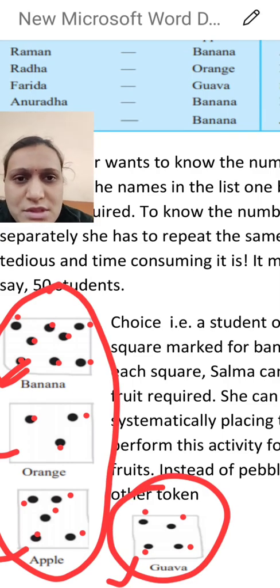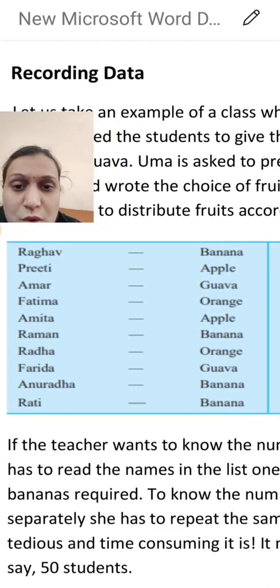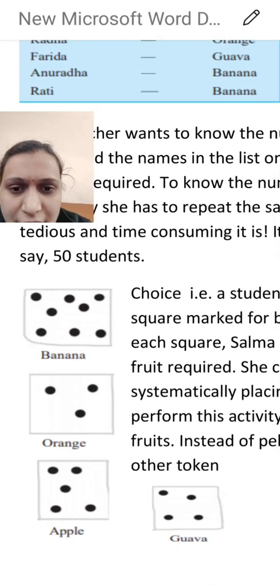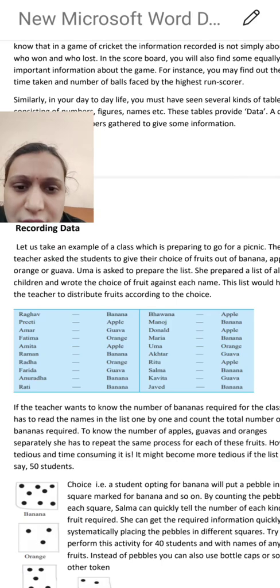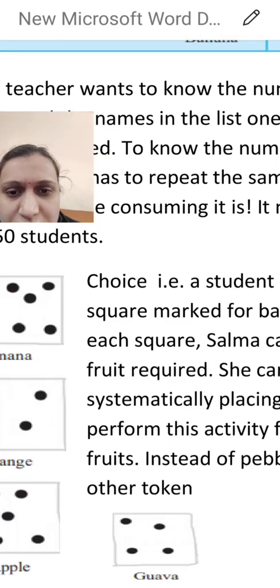Suppose the teacher has taken pen and paper like this. It is quite tough to identify which student needs which fruit, but it is easy to see that this many students need banana, orange, apple and guava. So this is the easiest method to find out the information, or data collection. In this way you can find information about anything.